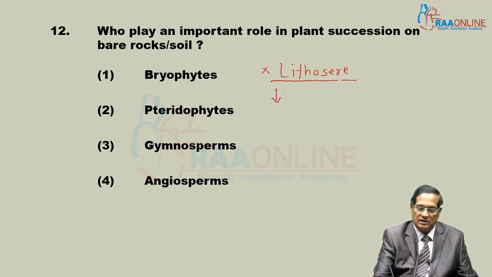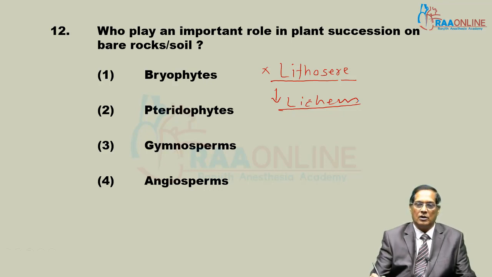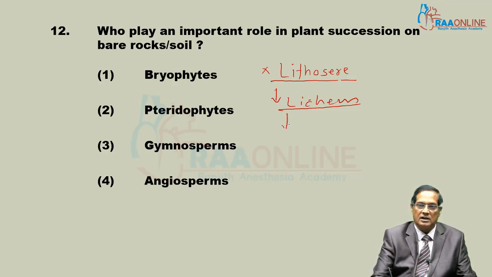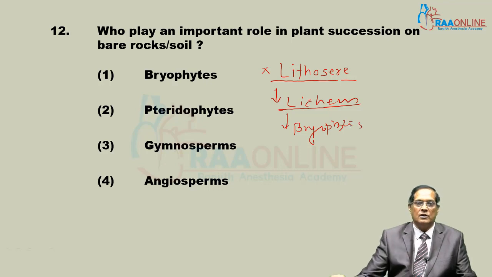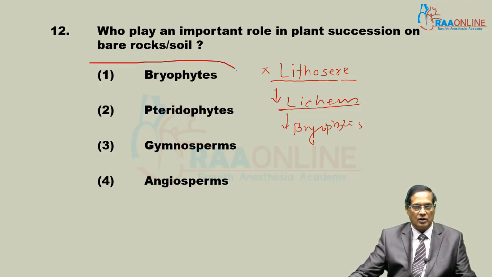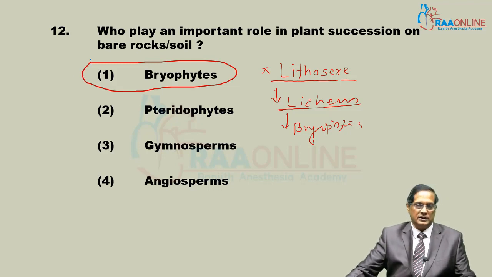When we study the lithosere sequence, pioneers are lichens on barren rock. Then lichens are replaced by bryophytes. Second one is bryophytes. So bryophytes are concerned with the development of plant succession over rock. That is lithosere.